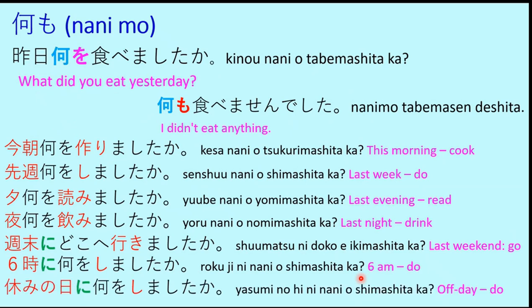Another example, yasumi no hi. So these also we had discussed earlier. Yasumi no hi means off day or holiday. Since off day is a specific day, it should be followed by a ni particle. Yasumi no hi ni nani o shimashita ka? That means, what did you do on your off day? So you can say nani mo shimasen deshita. I didn't do anything.